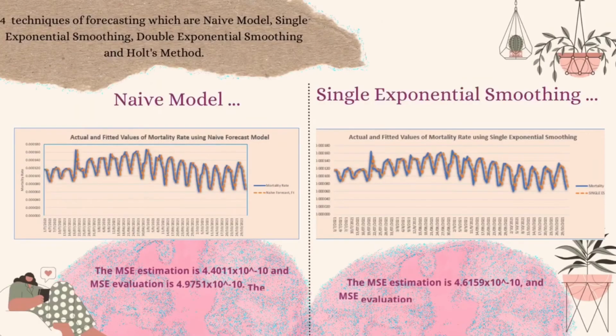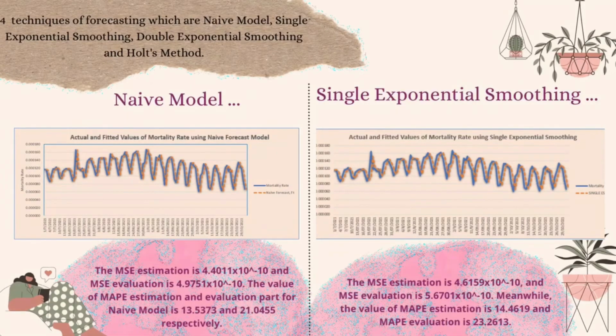The naive model is called the benchmark model. The MSE estimation is 4.4011 times 10 to the power of -10. The values of MAPE estimation and evaluation for the naive model are 13.5373 and 21.0455 respectively. Next, here we show the fitted and actual values of the COVID-19 mortality rate using single exponential smoothing.